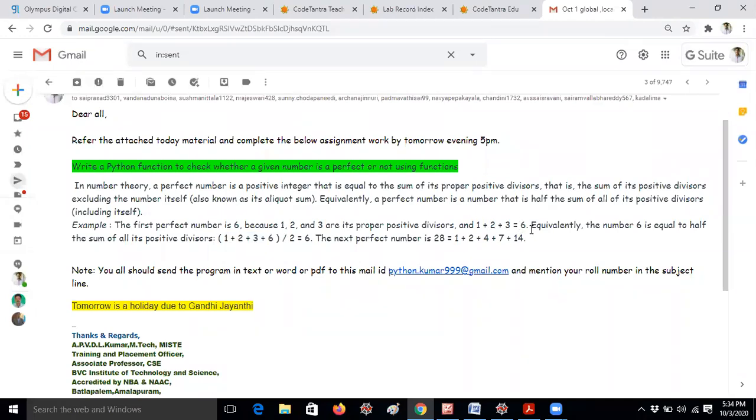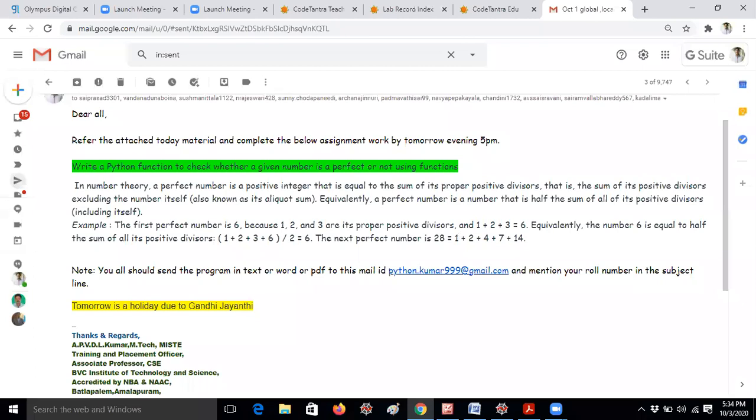Now let us take 8 as an example. The divisors of 8 are 1, 2, 4, and 8. If you add all the proper divisors, 4 plus 2 plus 1, you get 7. That means 8 is not a perfect number. You need to calculate in that way. The next perfect number is 28. I have given it here, and you can calculate in this way also. Anyway, let me continue.